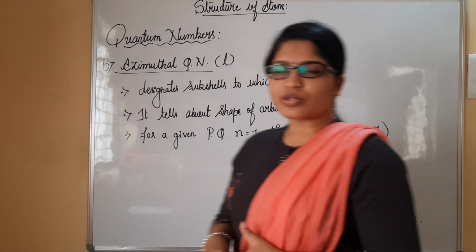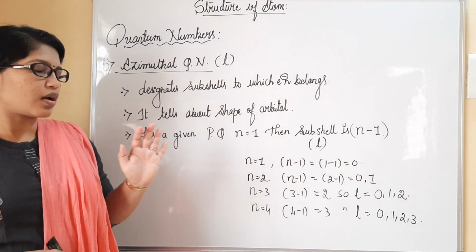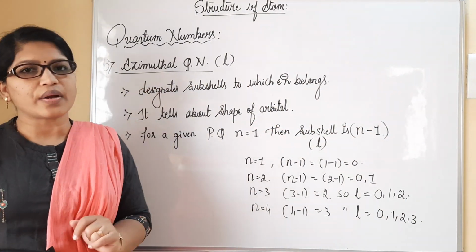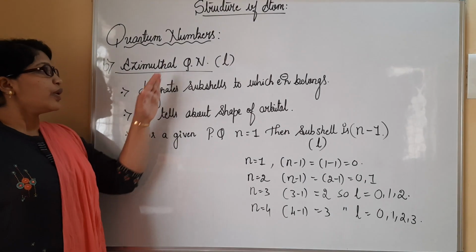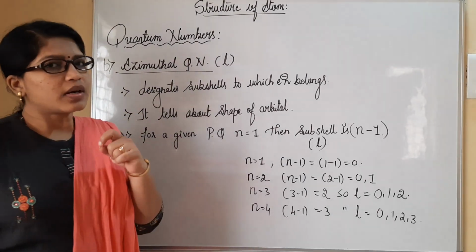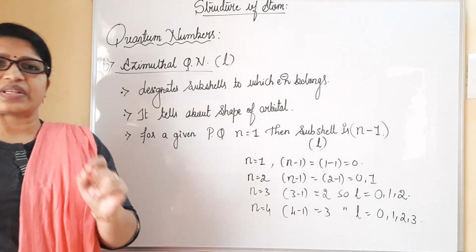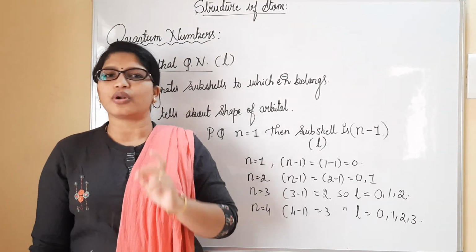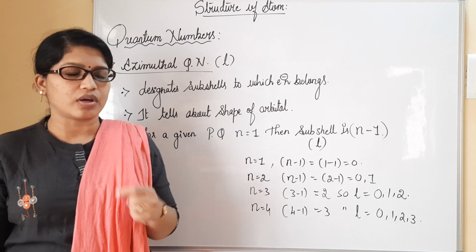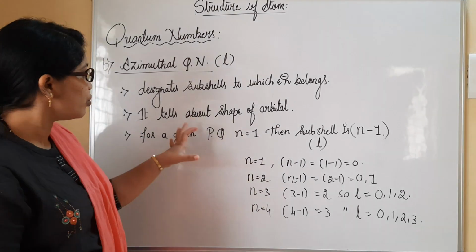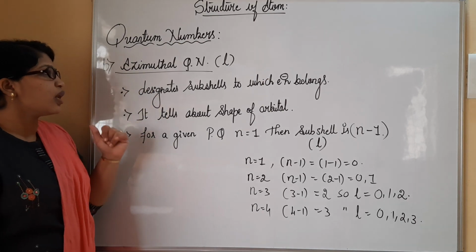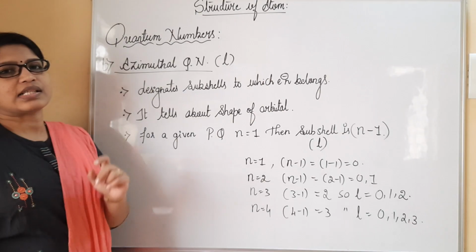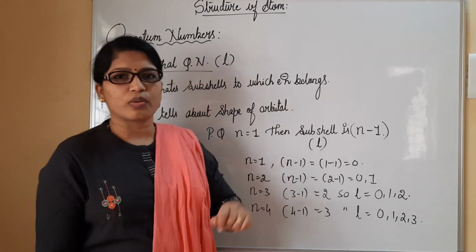So welcome back dear students. As we have started with the azimuthal quantum number, we have to understand certain points regarding this one. When you consider azimuthal quantum number, it is going to be represented by the notation small l. Now see here, this azimuthal quantum number mainly designates the subshell to which the electron belongs.